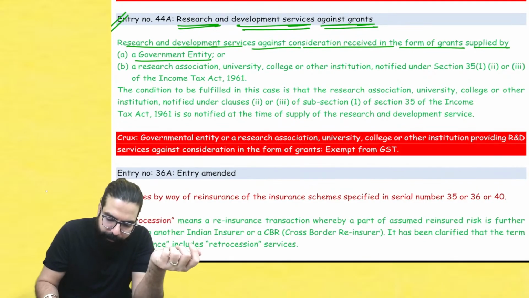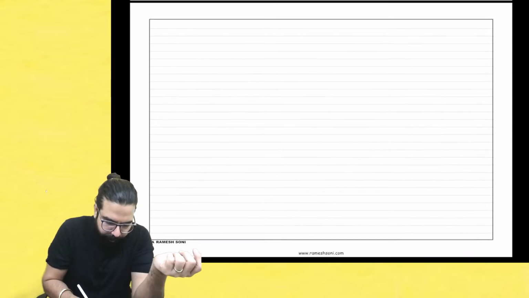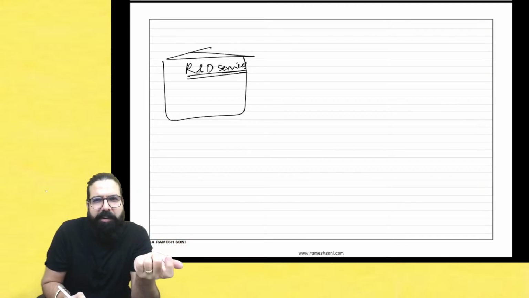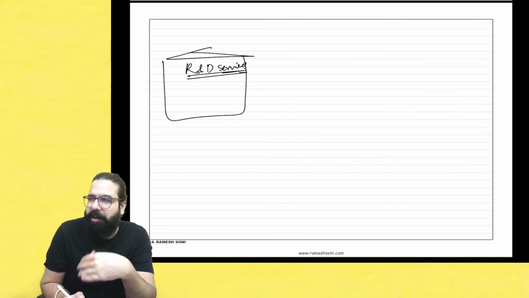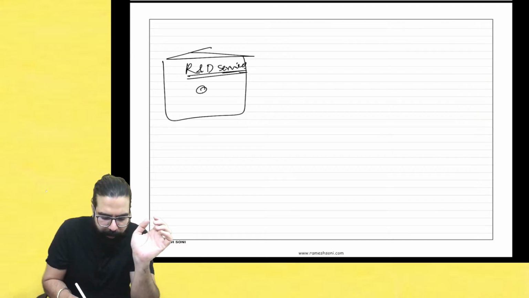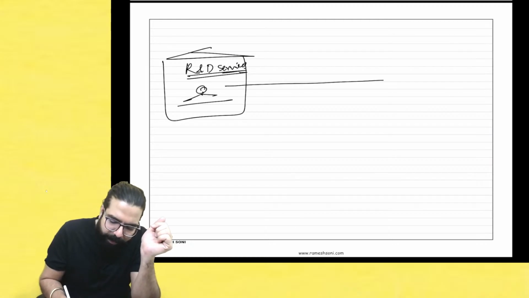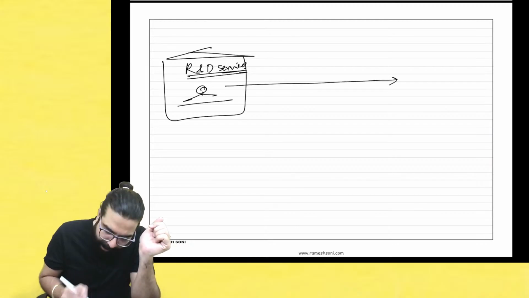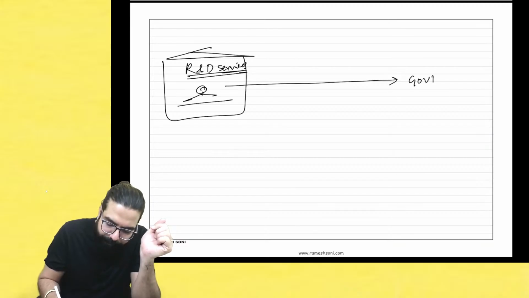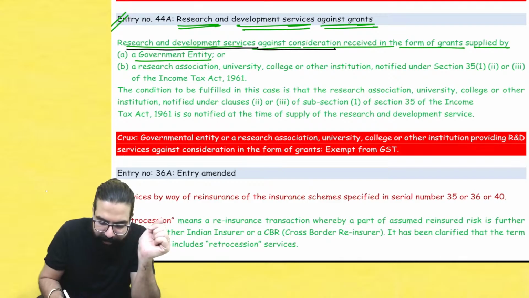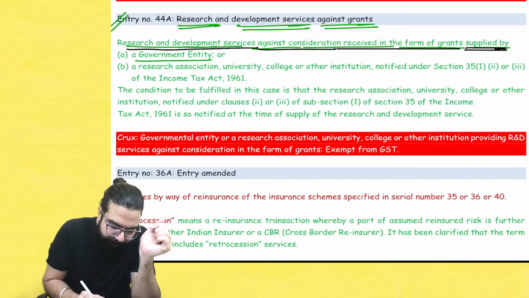So Baba, supposing we do R&D services. We are into research and development services. You want medicine related R&D, we do. We do this R&D, we do that R&D. Supposing I have become an R&D expert. I do research and development. Now, if I am giving services to a governmental authority, and they are telling me R&D services against consideration received in the form of grant, supplied by whom? Supplied by a governmental authority.